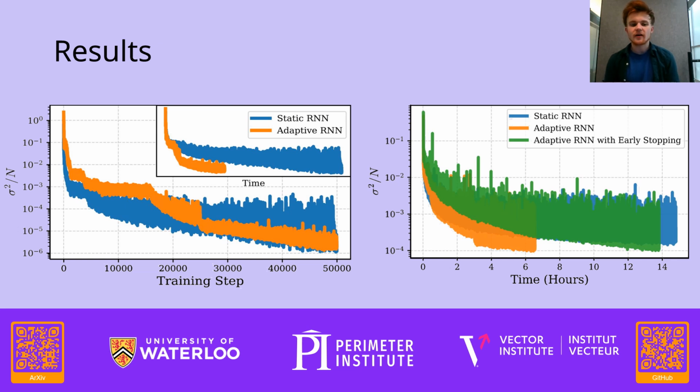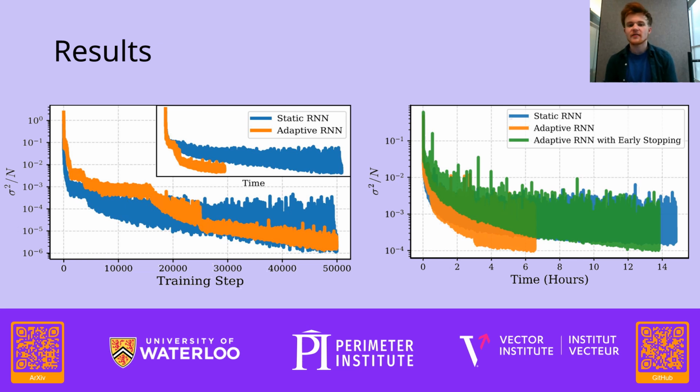By looking at the inset on the top right, we can see that the training finishes in approximately a third of the time it takes to train a static RNN, and that at each point the adaptive RNN has lower variances when we consider in time, even early on in training.